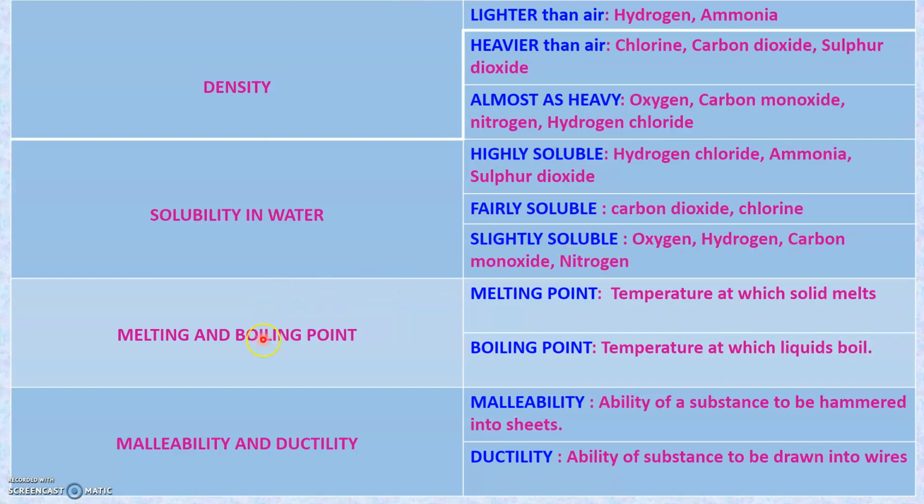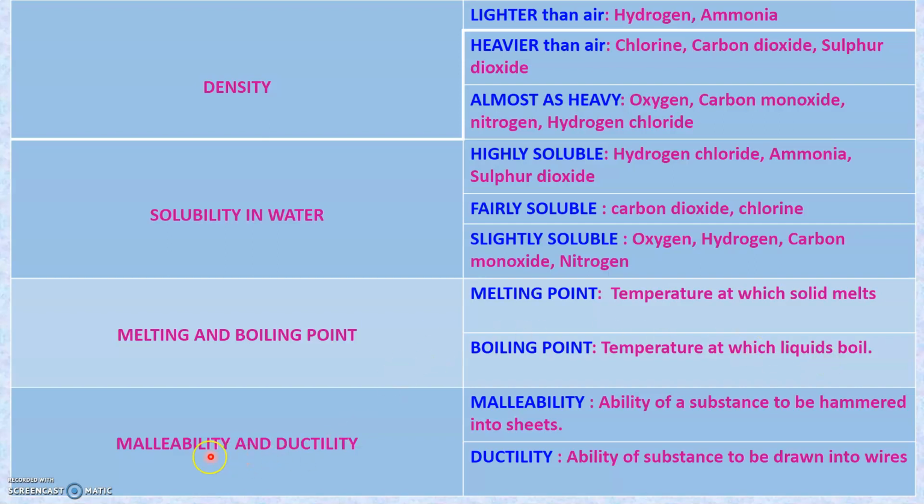The next physical property is melting and boiling point. Now, what is melting point? Melting point is the temperature at which a solid melts and then changes over to liquid. Now, what is boiling point? It is the temperature at which liquids start to boil and then change over to vapor.